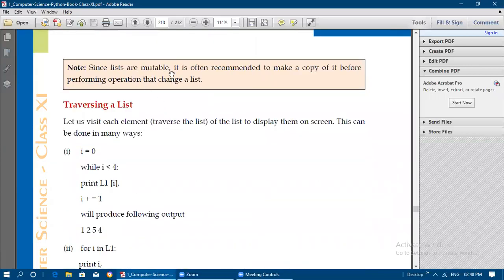Since lists are mutable, and mutable means we can change the value in place, it is often recommended to make a copy of it before performing operations that change a list. So if you want to change the list values, before changing them you just make a copy of the same list in another list. Afterwards, you can do any alterations, because otherwise the same list will get modified. So in order to avoid losing the old list contents, you just make a copy of that list under some other list name. Next we will see traversing a list in the next video.